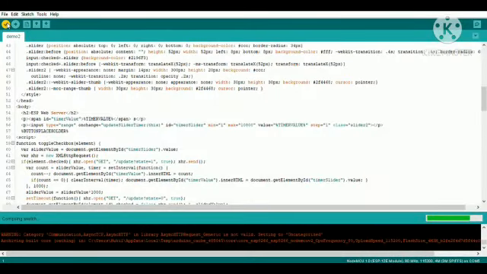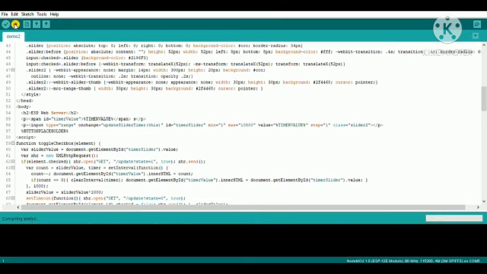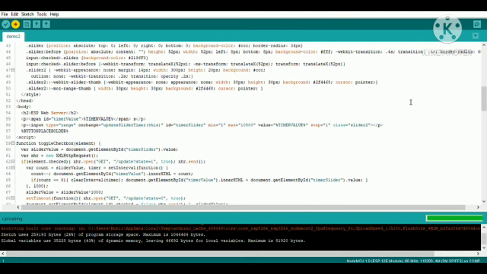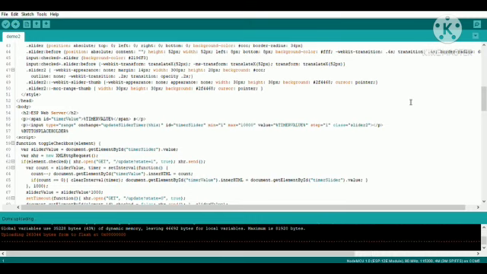This is the program in Arduino IDE to build a web page and control the relay through NodeMCU. Now I'm going to compile the sketch. Now the program is being uploaded to the NodeMCU, and the uploading is done.